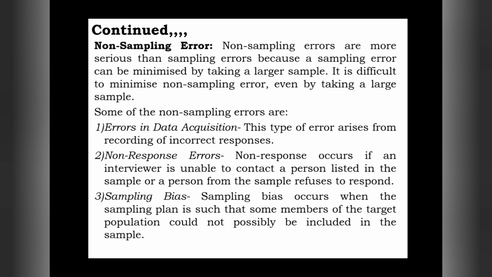Those are errors in data acquisition. This non-sampling error occurs due to errors in data acquisition. It means this type of error arises from recording of incorrect responses. While recording that data, if that enumerator made a mistake, like writing the age of a person as 81 instead of 18, at that time we find a non-sampling error.